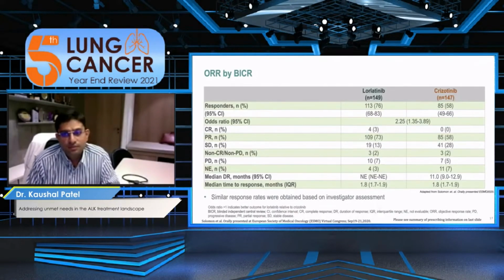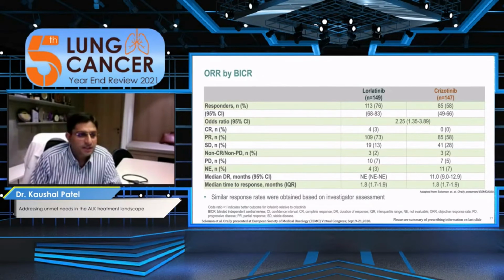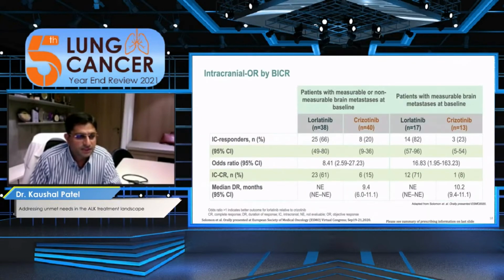If we see the overall response calculations, we can say that it is much better in the patients treated with lorlatinib compared to crizotinib. The median time to response is approximately the same in both groups.